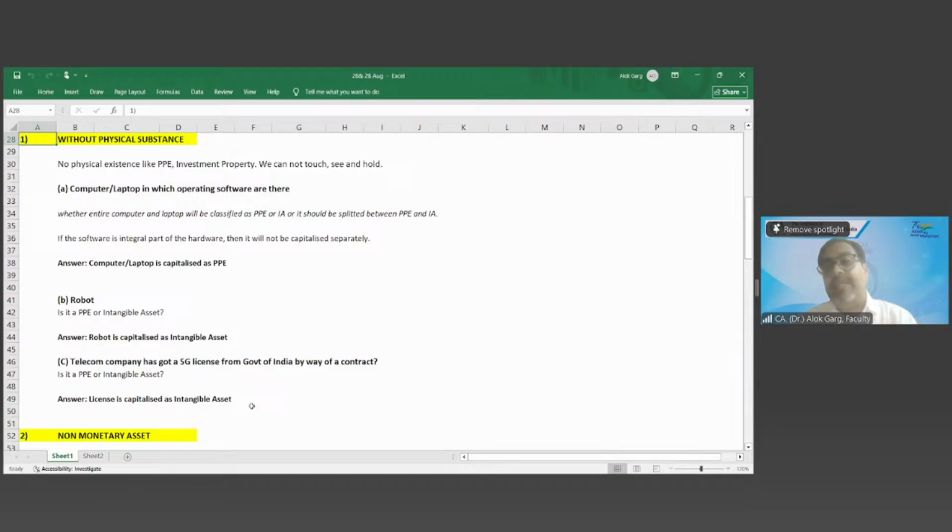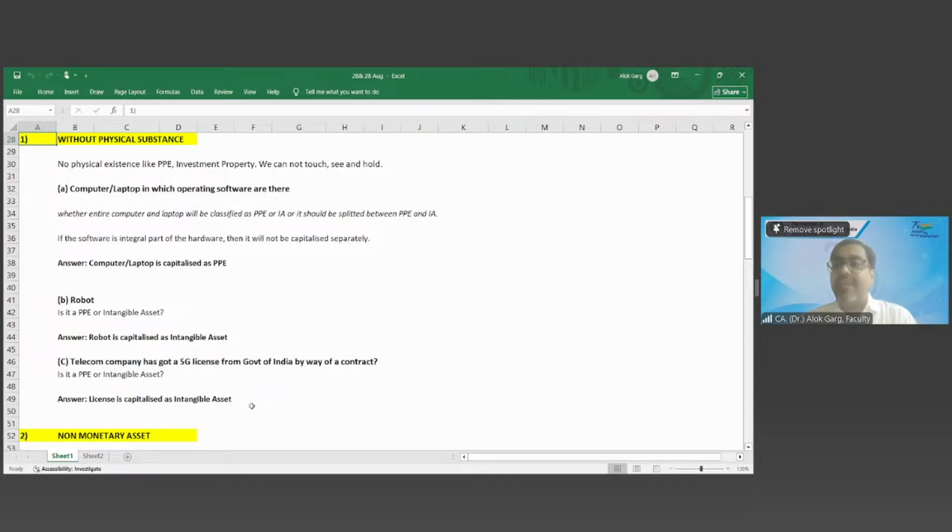But let's say he has sold inventory for 500 rupees to Mr. Ram on credit. Now tell me, Mr. Ram, which is trade receivable, sundry debtors, is it a monetary asset or non-monetary asset? Yes, sir. It's a monetary asset. It's a monetary asset. Why?